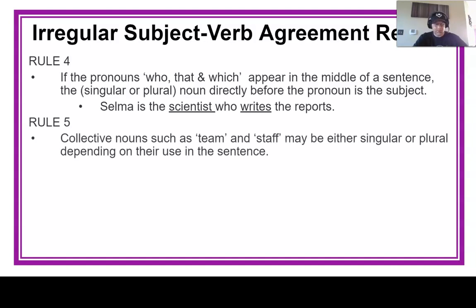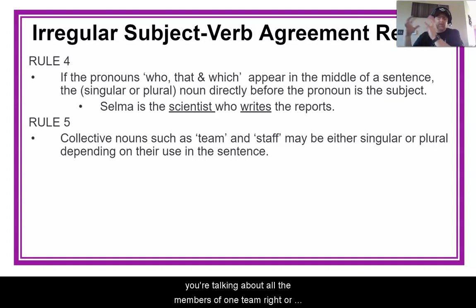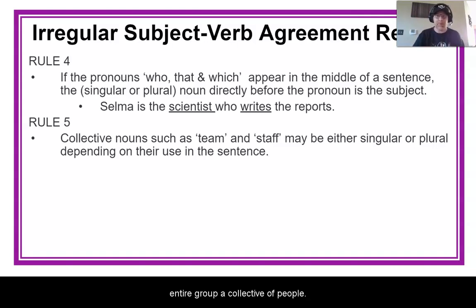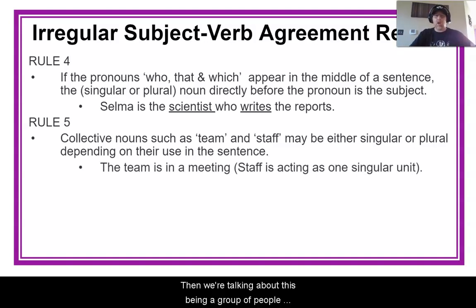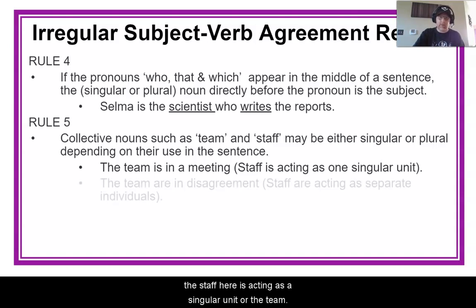The fifth rule, collective nouns, okay, such as team or staff, that's called a collective noun because when you use the word team, you're talking about all the members of one team, right? Or all of the staff members, we call them staff, and it's an entire group, a collective of people, okay? These can either be singular or plural, depending on the way in which they're used in a sentence, okay? So if we said the team is in a meeting, then we're talking about this being a group of people acting as one, all of these people in one space, okay? So the staff here is acting as a singular unit, or the team, okay?